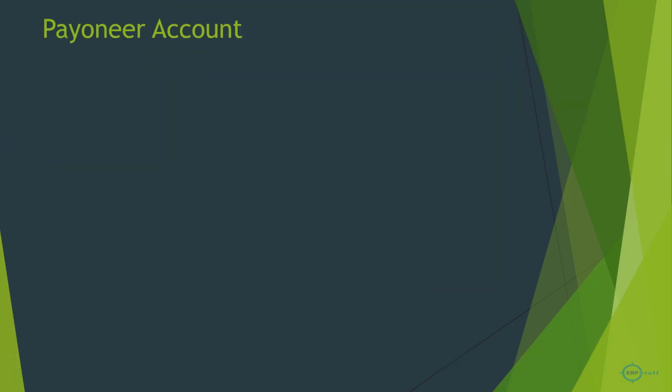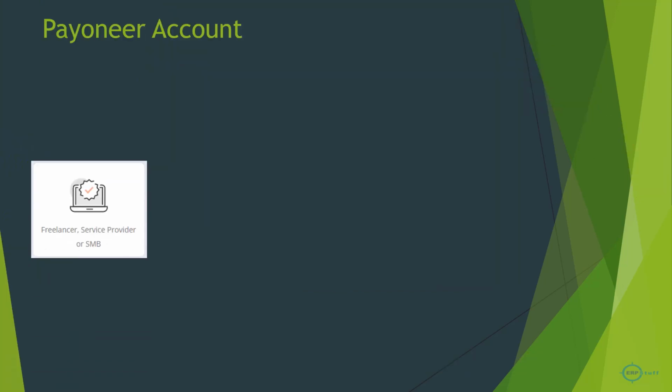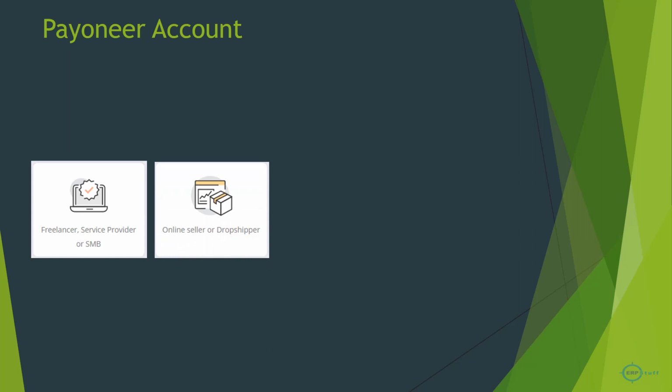Okay, let's proceed. When you create a Payoneer account, it will ask whether you want to create it as a freelancer, service provider, or an SMB, online seller or dropshipper.